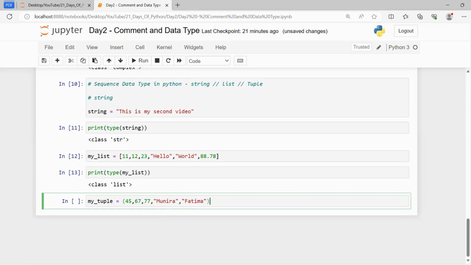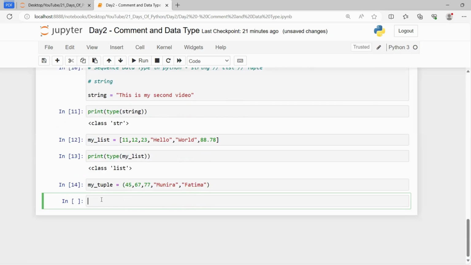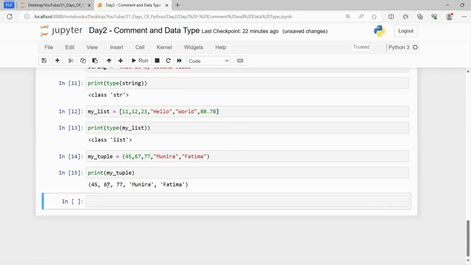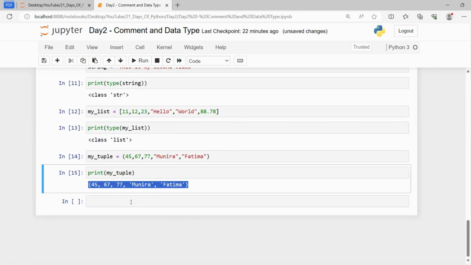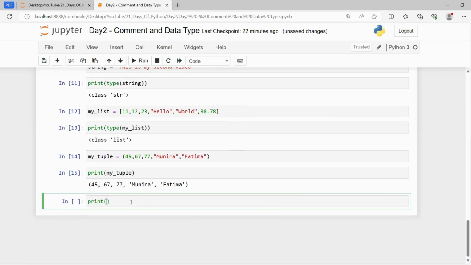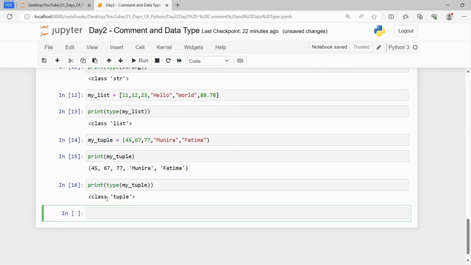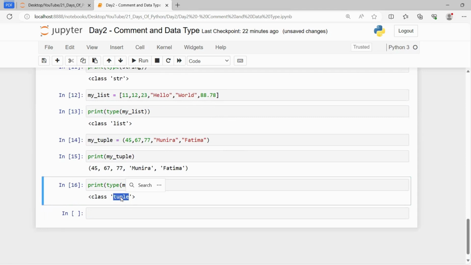As you can see, if I print my tuple, this is what has been printed. If I want to know the type of it, all I need to do is write type and then pass the variable inside it, tuple. You can see here this is the tuple data type.